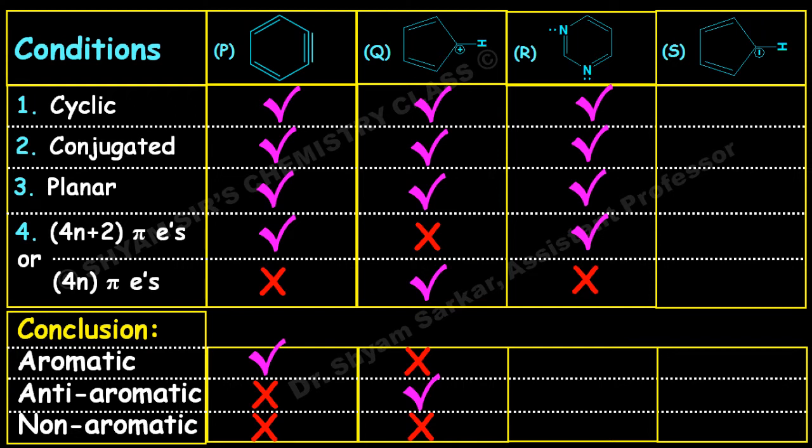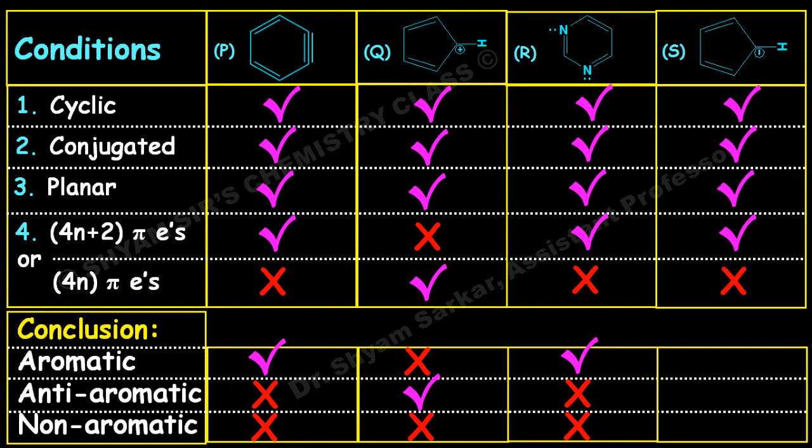Okay, let us see the last one. This one is cyclic, conjugated, planar, and obeys the 4n plus 2 pi electron rule where n equal to 1. That means it has 6 pi electrons: 2 pi bonds, and if you see the negative charge for 2 electrons, so in total we have 6 pi electrons.